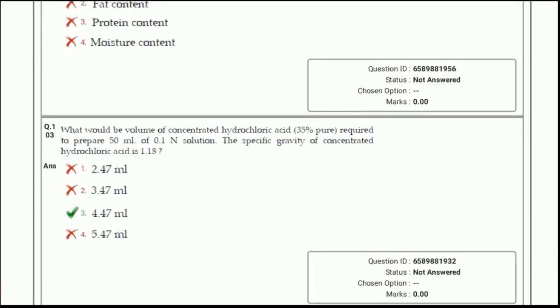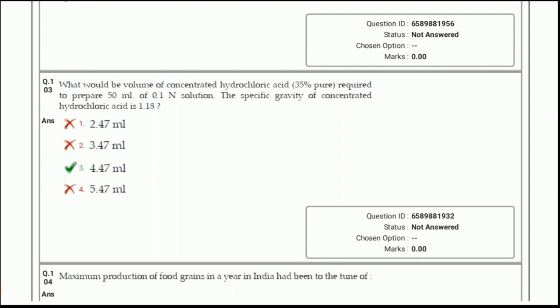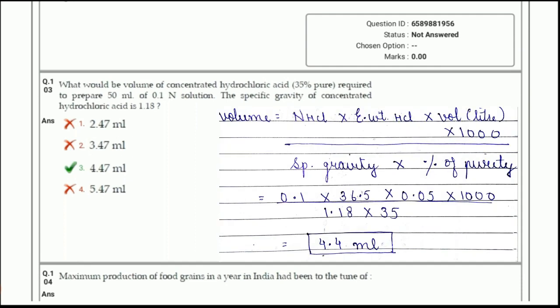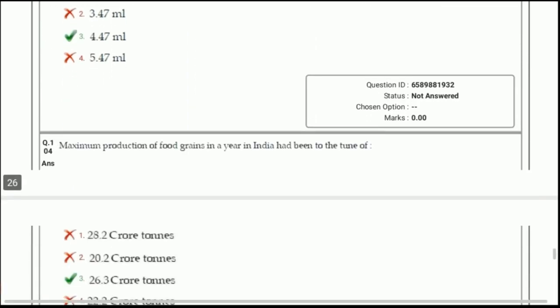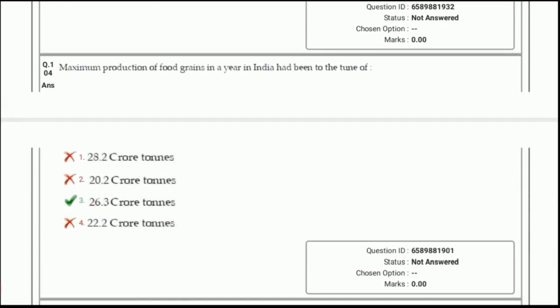Next question, what would be the volume of concentrated hydrochloric acid, 35% pure, required to prepare 50 ml of 0.1 normal solution? The specific gravity of concentrated hydrochloric acid is 1.18. Answer is 4.47 ml, and this can be obtained by using this simple formula. The direct formula is used for these types of numericals. Next, maximum production of food grains in a year in India has been to the tune of, answer, 26.3 crore tons according to the data of 2018 to 2019.